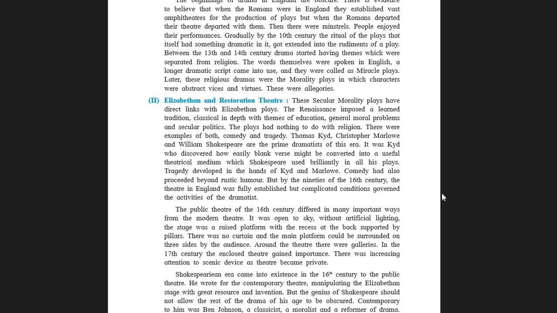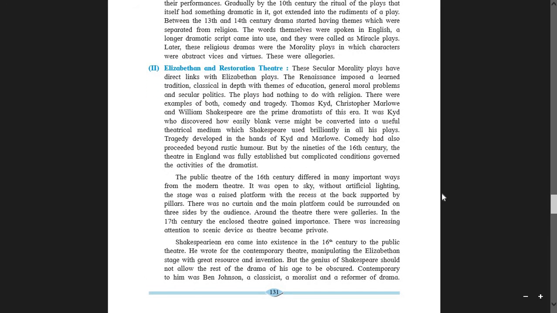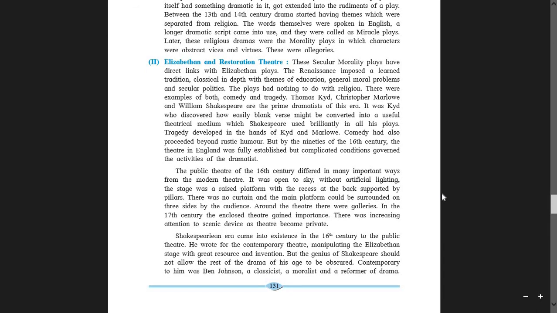Moreover, students, the public theatre of the 16th century differed in many important ways from the modern theatre. Now, students, here we have two types of theatres, public theatre and modern theatre.